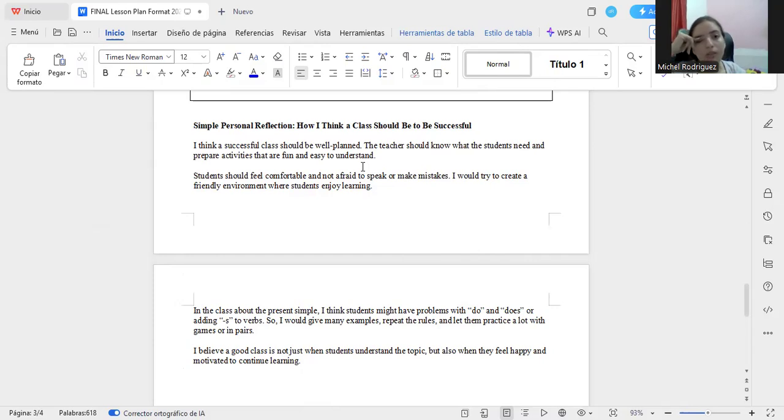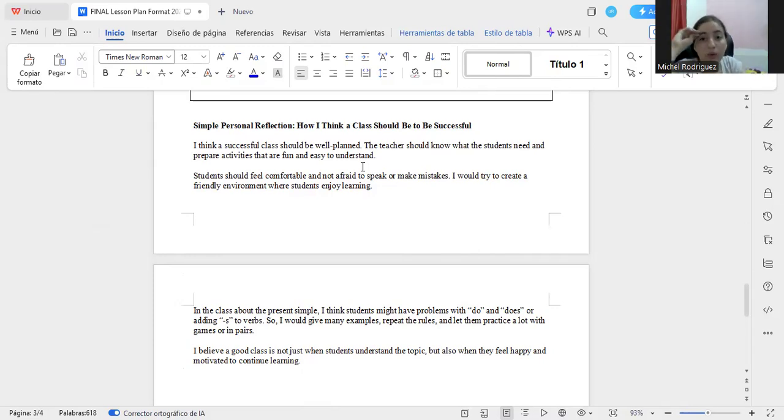Because if you don't have a lesson plan, it's going to be a horrible thing. If you don't have the stages and the things that you're going to do in the class, you're going to go crazy in the class, because you don't have resources, you don't have the things that you are going to do, and the students are going to be noisy and full of energy, and they want to do something. If you don't have something for them to do, then they are going to be stressed and are going to do things that they don't need to do.